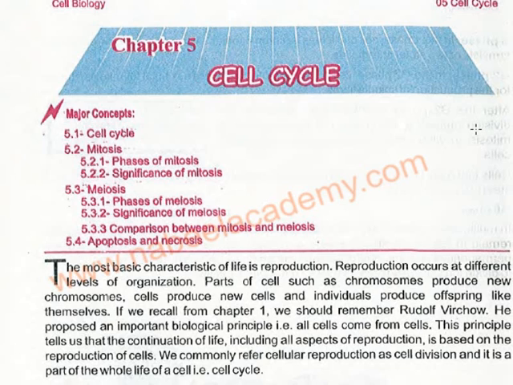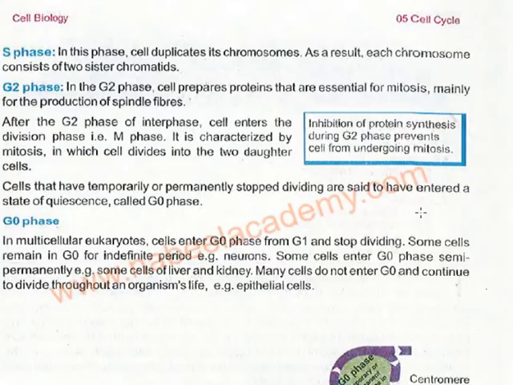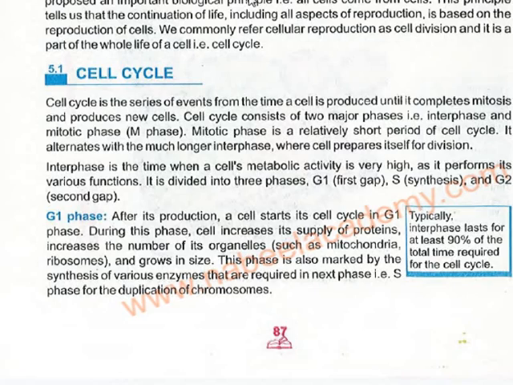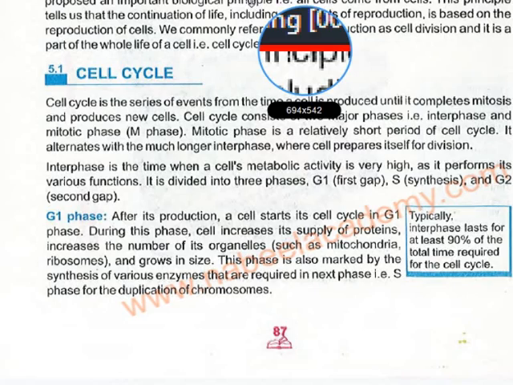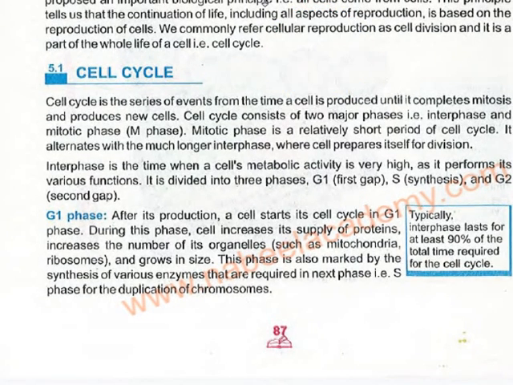So the basic characteristic of life is reproduction, and this takes place with the help of a cycle. We call it a cell cycle. So moving towards the cell cycle, it is the series of events from the time a cell is produced until it completes mitosis and produces new cells. So the cell cycle has two major phases: interphase and mitotic phase.